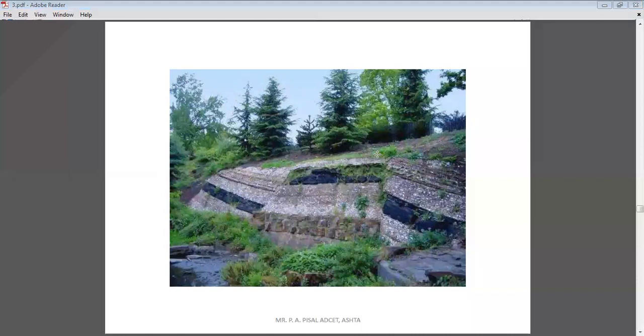Now here, can you recognize which type of fault is there? Now here, this is the fault. These are the fault planes. Okay, these are the two fault planes. Now when you look at these black colored layers of rock, what do you see here?